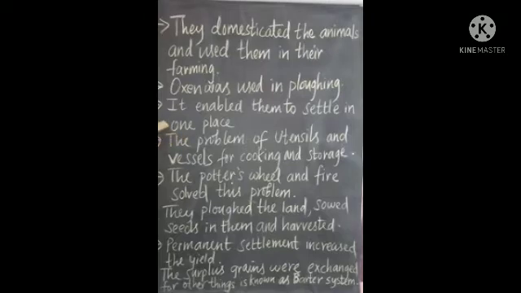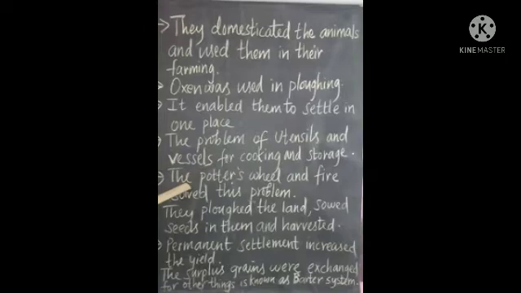When he started to settle in one place, the problem of utensils and vessels for cooking and storage arose. Now he had to cook, and he had the problem of utensils and vessels for cooking and to store things. So how did he solve the problem?